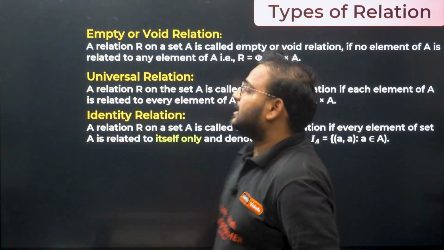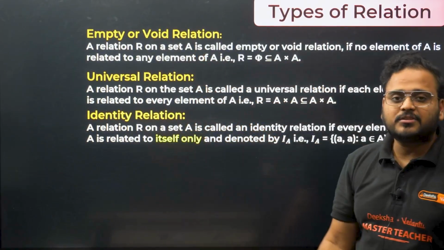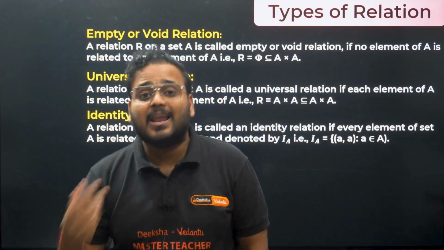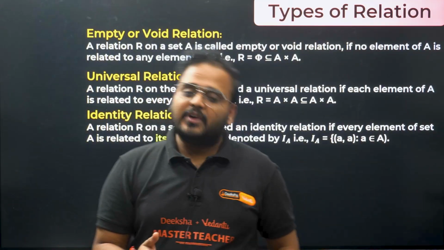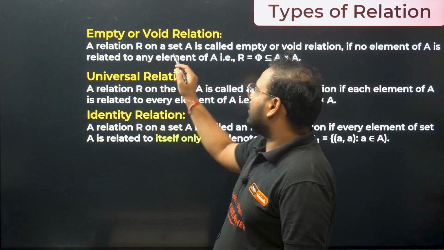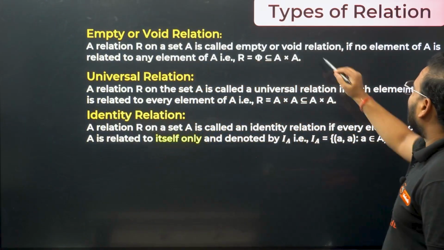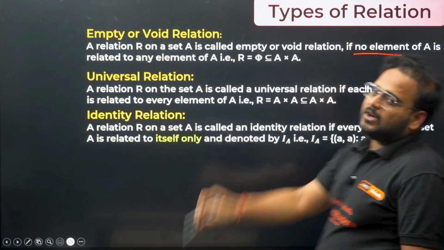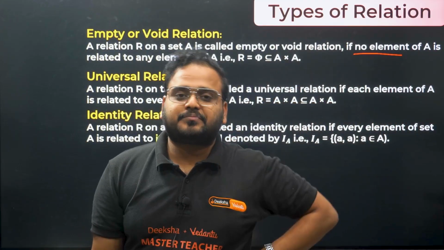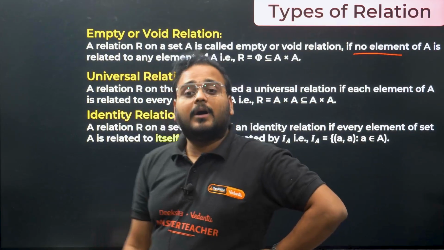Okay, so first is the definition of empty or void relation. What is that? Any relation which has no element in it, meaning the number of elements in it will be 0, is called an empty relation. A relation R on a set A is called empty or void if it has 0 elements, or none of the elements are there from any of the set. Okay, so that is an empty or void relation.